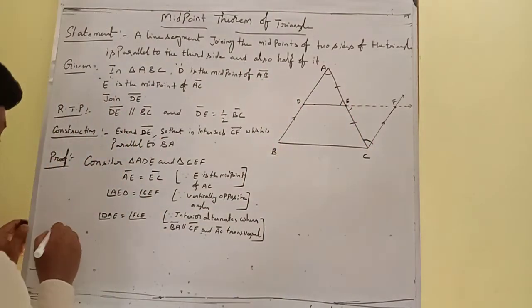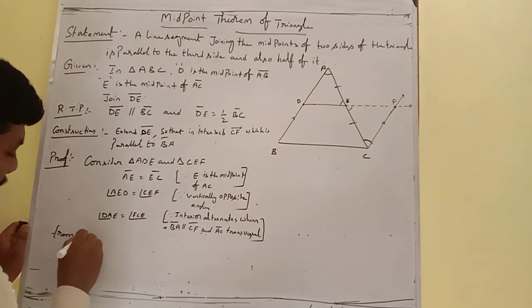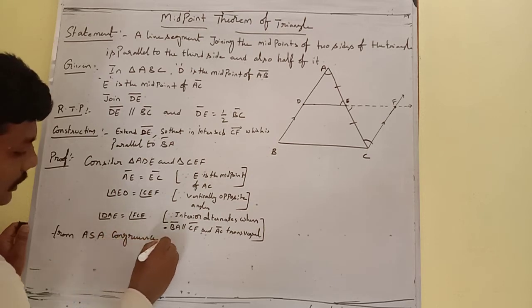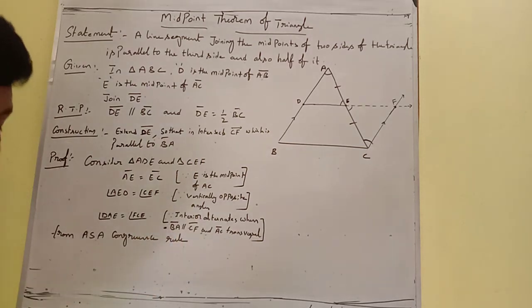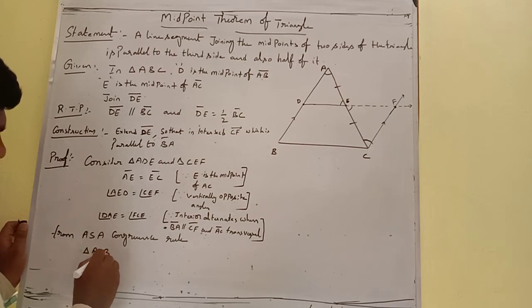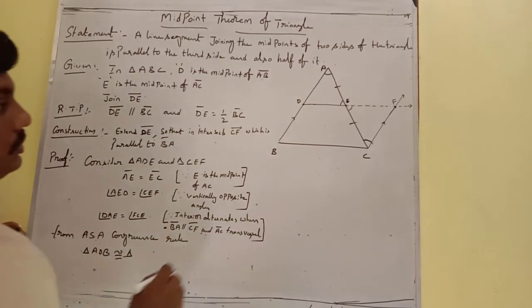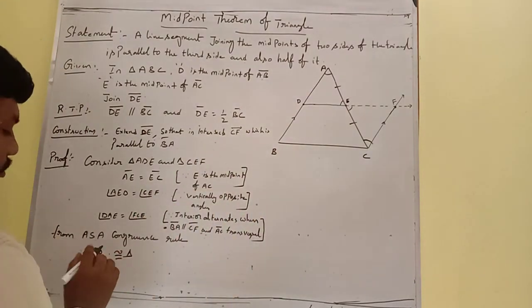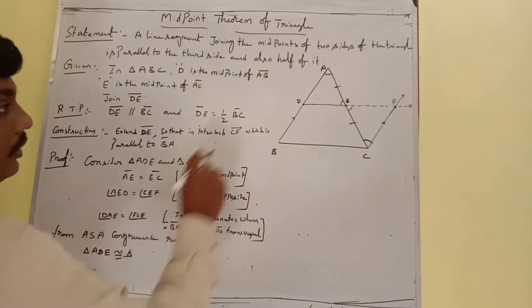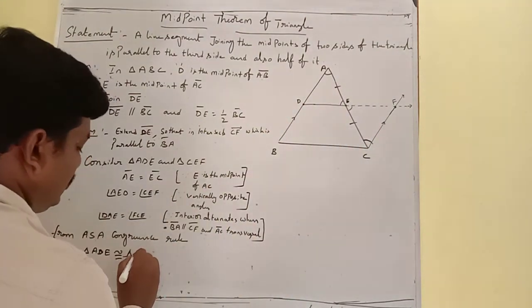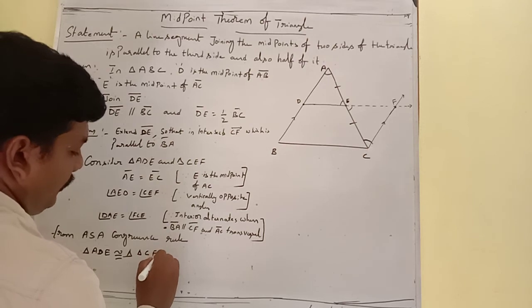So from the angle side angle congruence criterion, triangle ADE is congruent to triangle CFE.